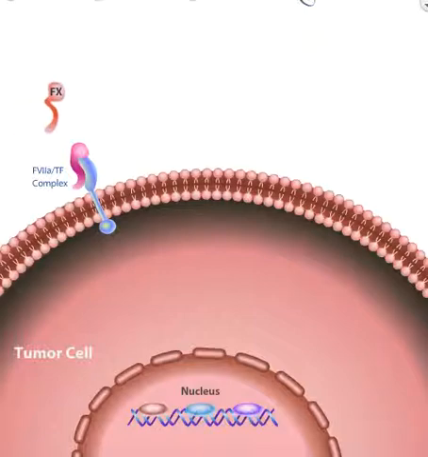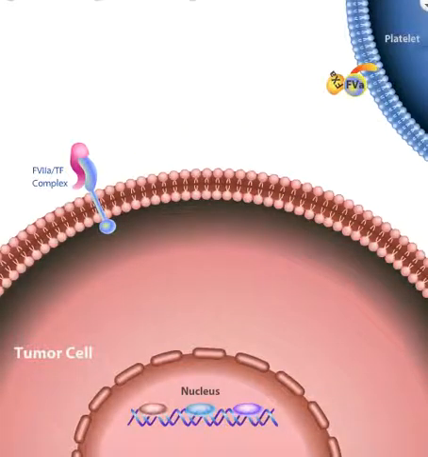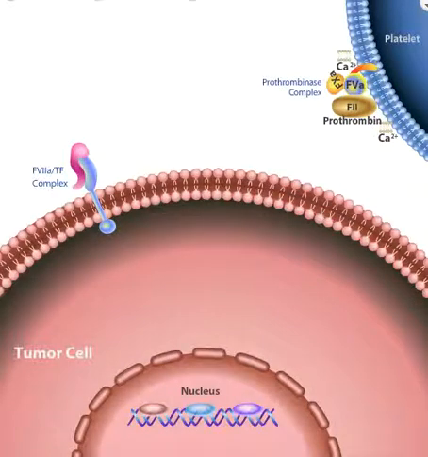Next, factor 10 attaches to the factor 7a tissue factor complex and becomes activated by the proteolytic activity of factor 7a. Following activation, factor 10a is released and becomes associated with the local membranes, factor 5 and calcium, to form a prothrombinase complex. The prothrombinase complex is responsible for activating factor 2, prothrombin, to factor 2a, thrombin.